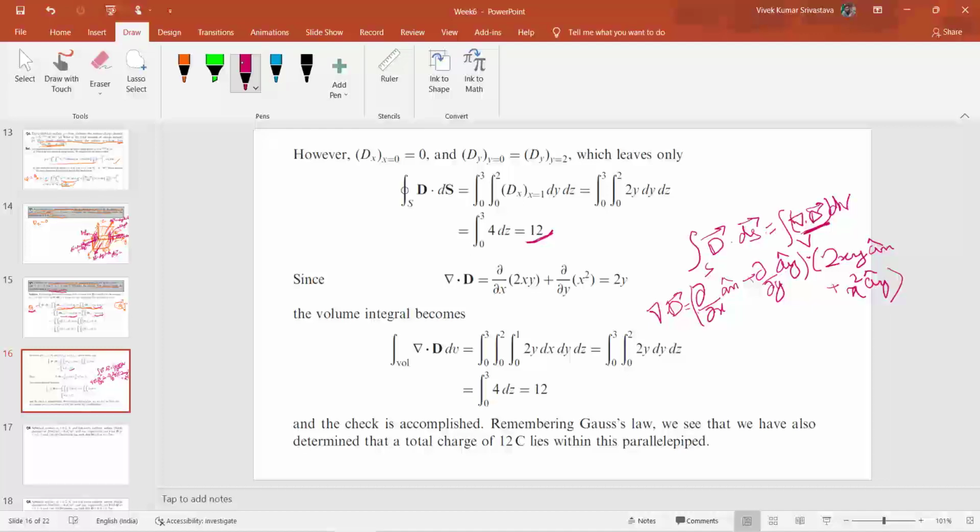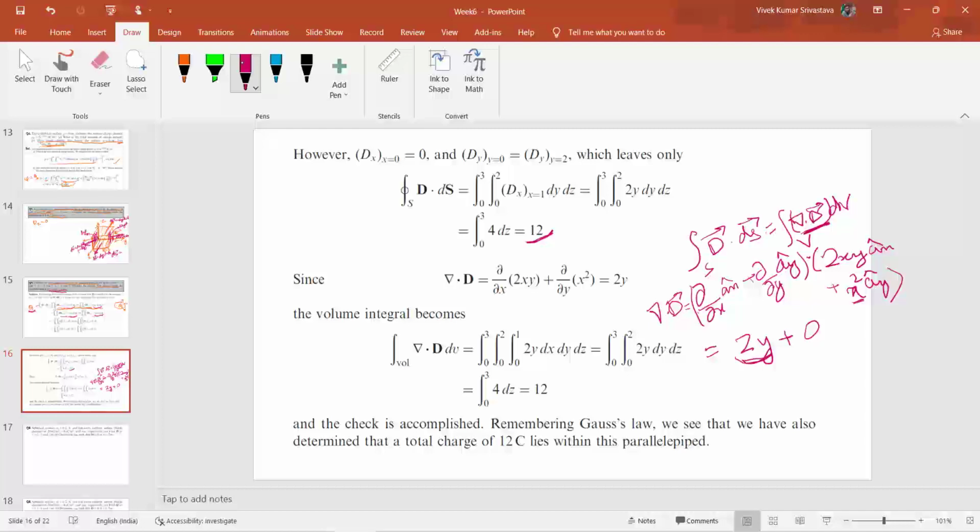So you can calculate this very easily. This will be equal to 2y plus 0, because there is no y term present in the ay component. So this will be equal to 2y.